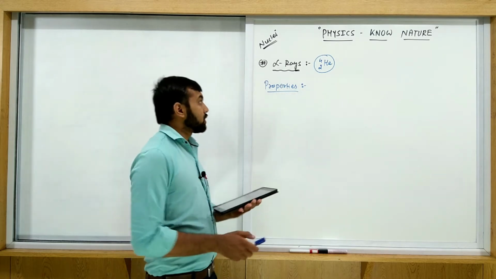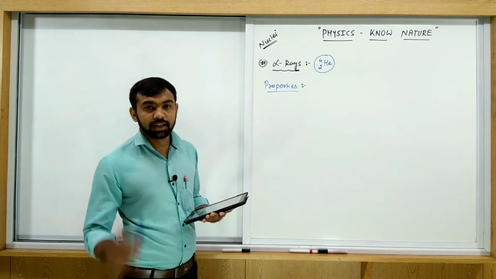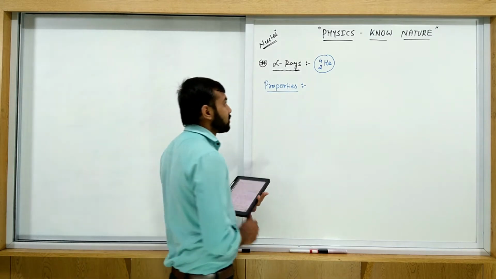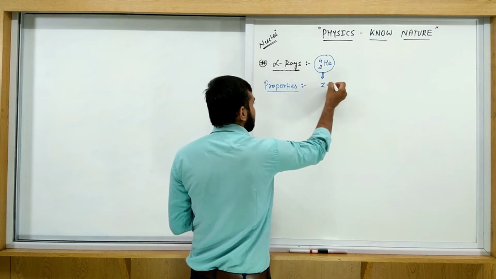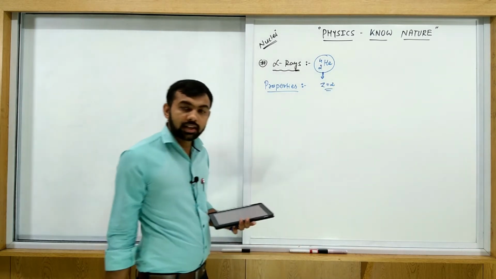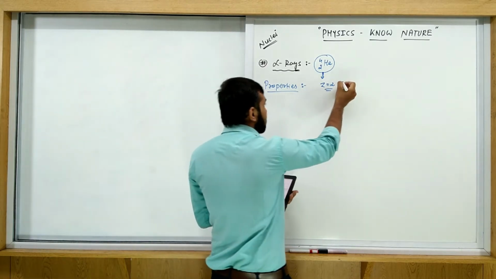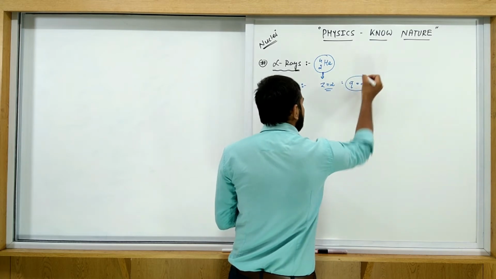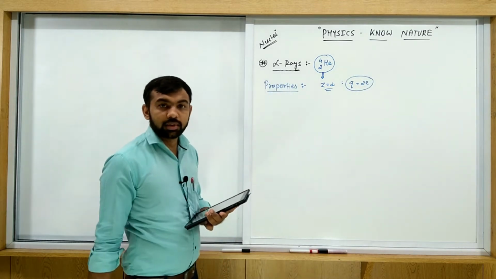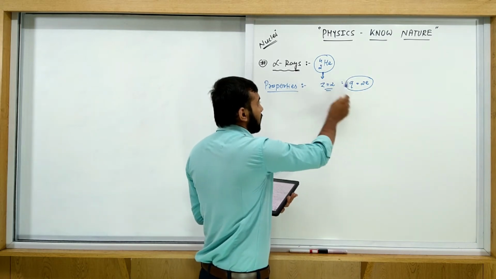Now if you consider the helium nuclei, then what is the charge of alpha rays? Here how many protons are present? 2. So Z is equal to 2 here. It means there are 2 protons, so charge Q is equal to 2e, as we discussed in the atom chapter also. So the charge of an alpha particle is 2e.